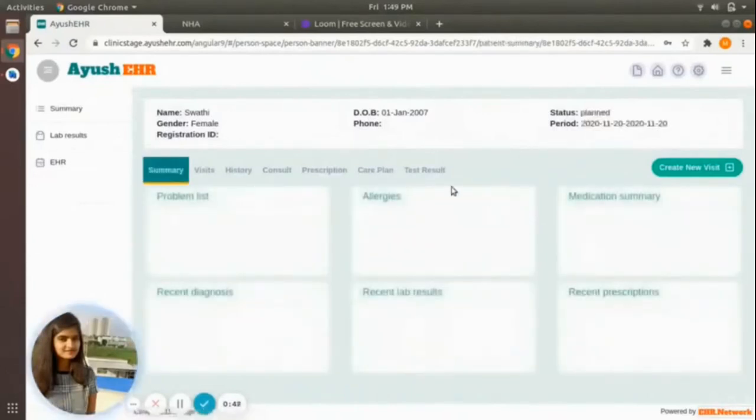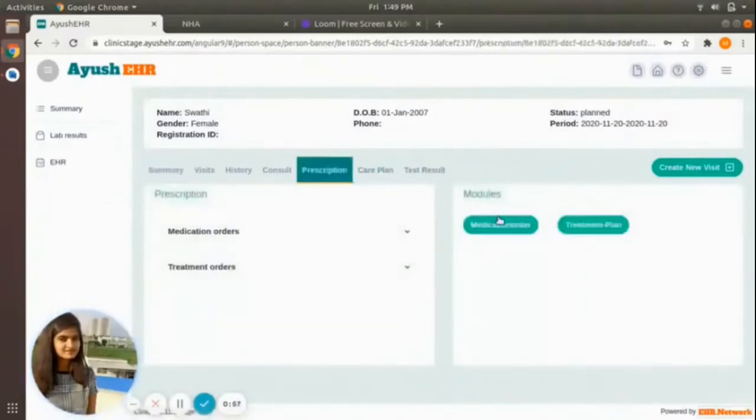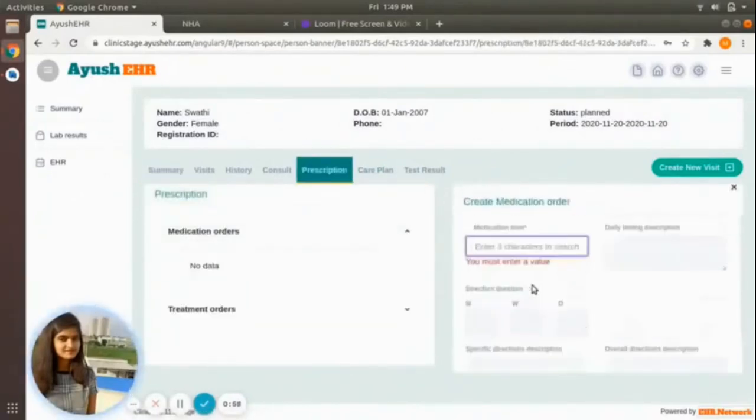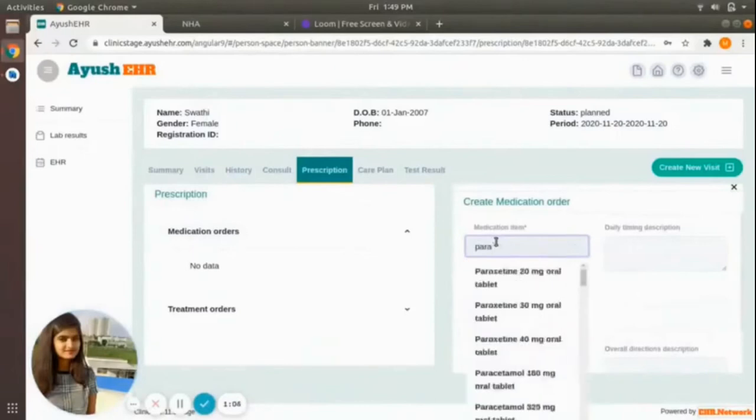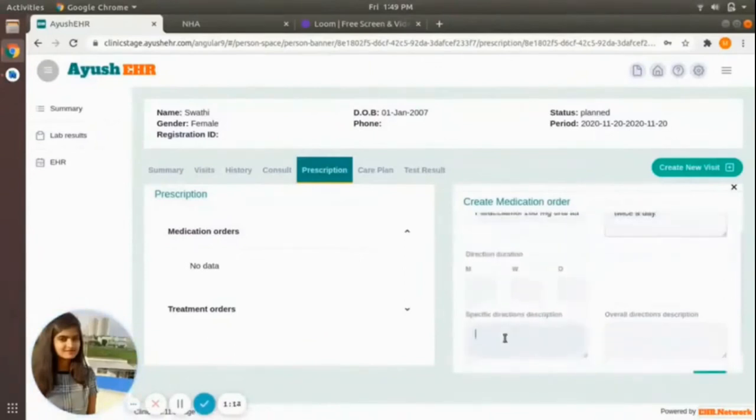Now the visit is created. Since the patient is suffering from fever, I'll be adding the prescription. For adding the prescription, under the prescription I have the medication order. These are all the fields available in the medication order. So now I'll be entering the data. This data is pulled from the SNOMED CT. Specific description as after food.